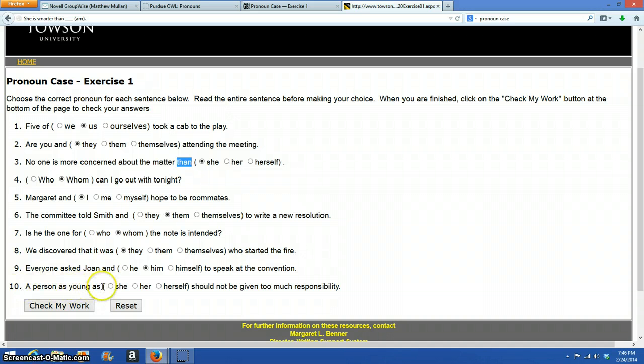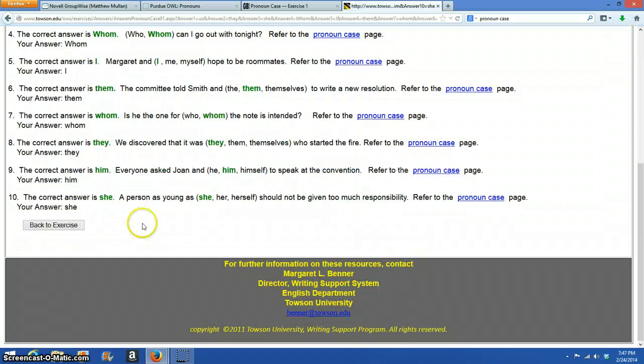A person as young as she is, as and than have an invisible word after the pronoun. Whenever you have as or than, there's an invisible word after the pronoun. When the word is like, the thought ends without an invisible word. So it'd be a person young like me or young like her. Should not be given too much responsibility. But it doesn't say like, and it doesn't say than, but with than and as, you end up with a similar type of word. So a person as young as she, invisible word is, should not be given too much responsibility. A person as young as she should not be given too much responsibility. Let's check our work. And they're all right.